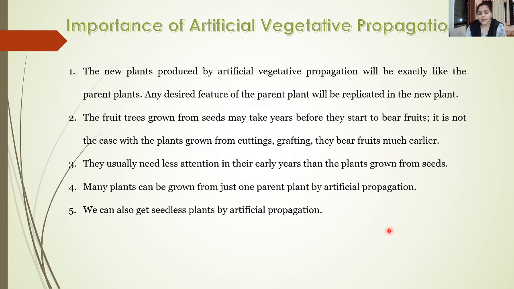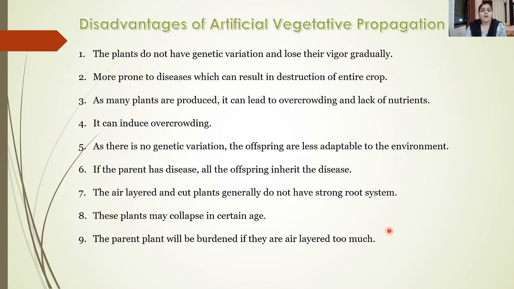So many plants do not bear seeds, or there are seedless varieties. And for the propagation of such seedless varieties, artificial propagation methods can be utilized. Now, along with some advantages, artificial vegetative propagation also has some disadvantages. Now, what are the disadvantages?